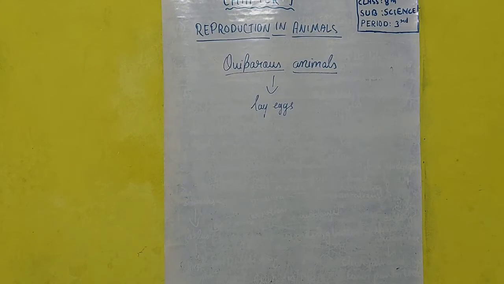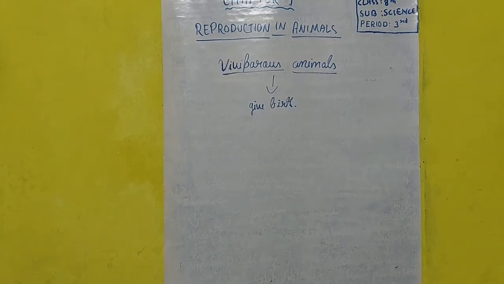That's why the chances of survival are less. All birds reproduce by this method, reptiles also reproduce by this method, and then there are insects. These are some examples of oviparous animals.